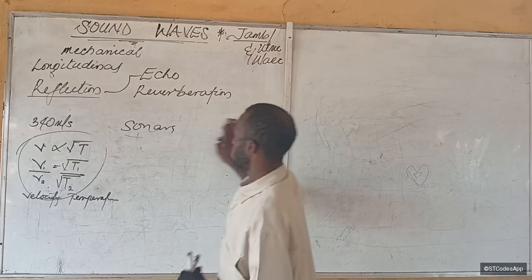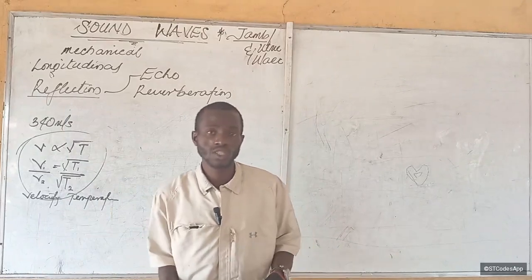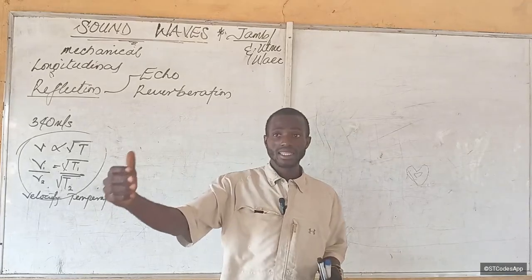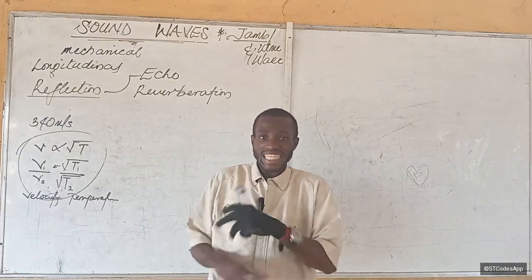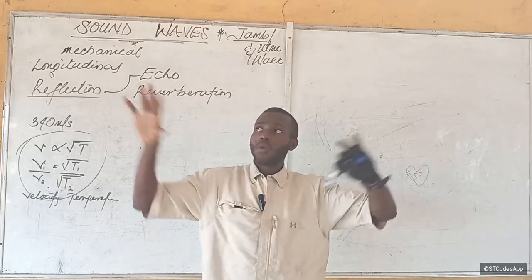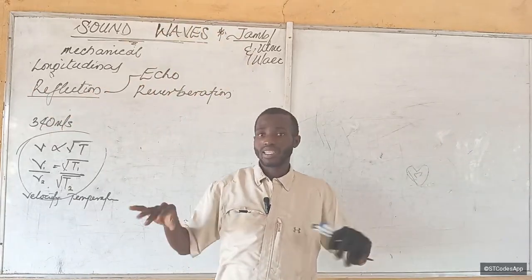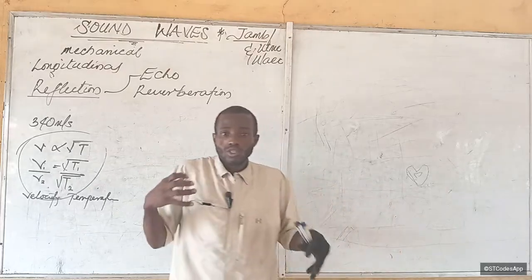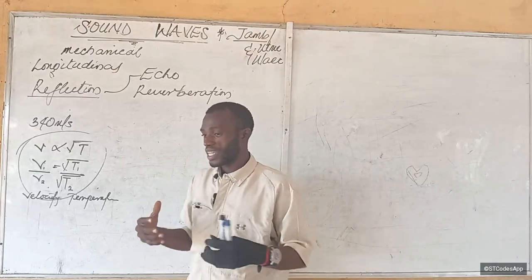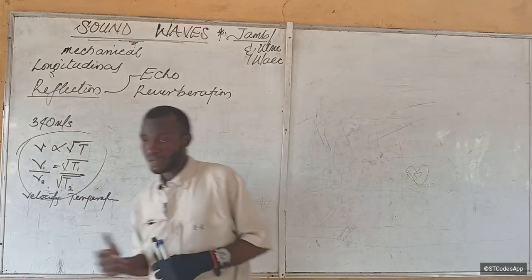All right. In order to prevent reverberation, that is why you see it in studios. If you've ever been to a studio, you notice that when you're outside, you might not even hear anything, even though a live band is performing inside. Is that okay? The walls and the ceilings of those places are usually heavily padded. Those heavy paddings absorb the sound and allow the echo to diffuse. Do you understand? So that is how to prevent reverberation.